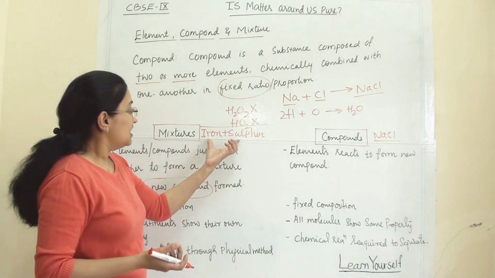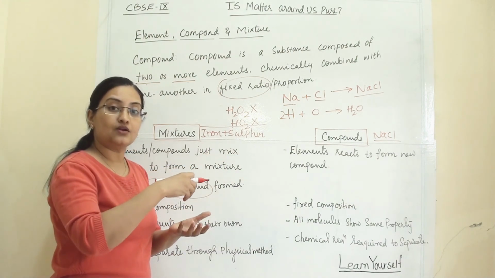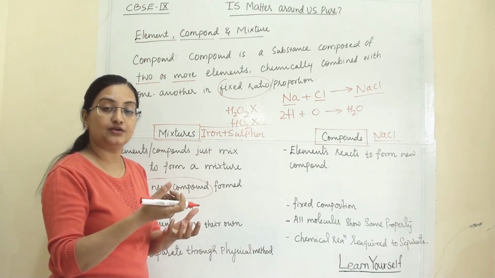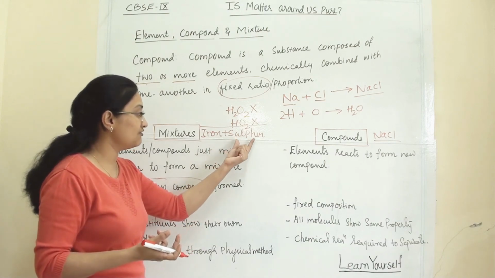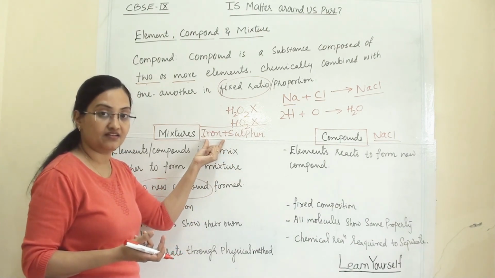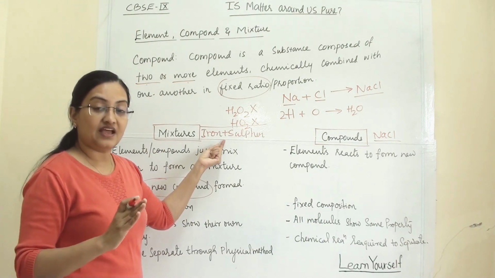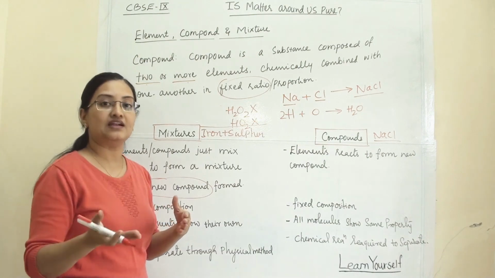Now, in a mixture of iron and sulfur, if you rotate a magnet over the petri dish, the iron will be attracted towards the magnet and separate out. That means sulfur has not affected iron. Iron has retained its own property. And this you can separate through a physical method, that is magnetization.